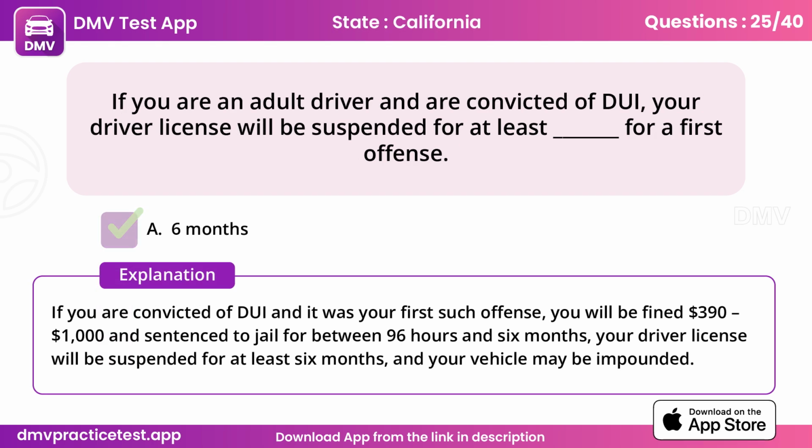If you are convicted of DUI and it was your first such offense, you will be fined $390 to $1,000 and sentenced to jail for between 96 hours and 6 months. Your driver license will be suspended for at least 6 months, and your vehicle may be impounded.